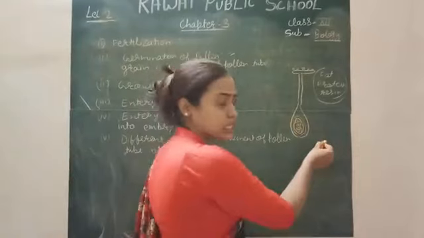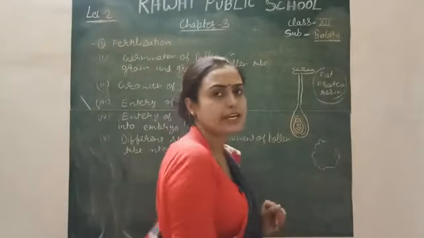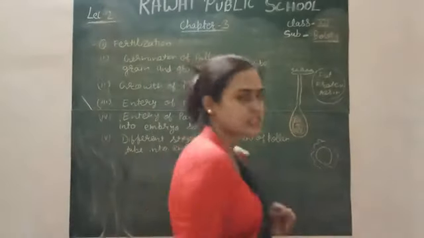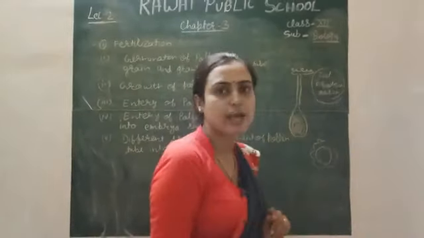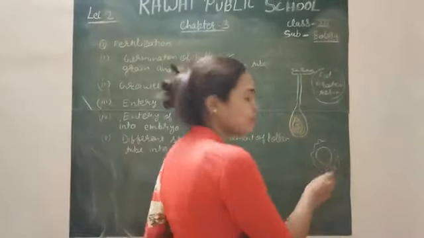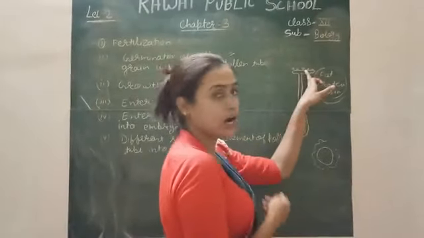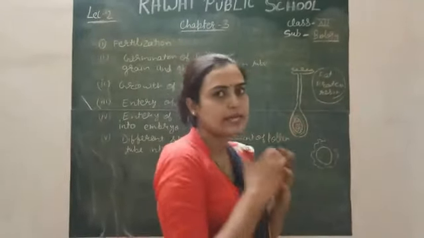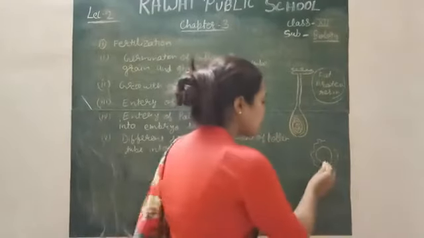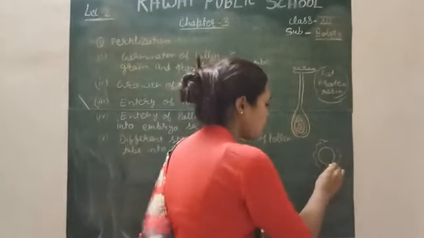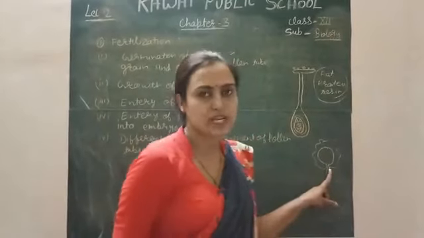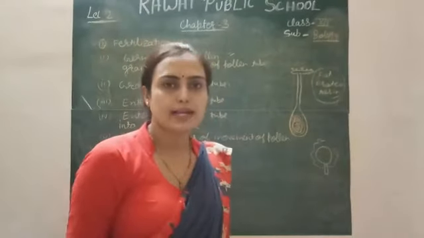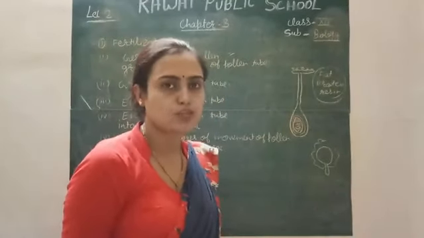We know the structure of the pollen grain: the external layer is the exine, the internal layer is the intine, simply, and there are germ pores where the sporopollenin is absent. So when the pollen grain sticks here, it starts the absorption of these substances, and due to endosmosis the intine layer bursts and comes out in the form of a tube, because there is a very narrow space in the intine layer of the pollen grain. So a tube form of intine arises. This is called the pollen tube actually.